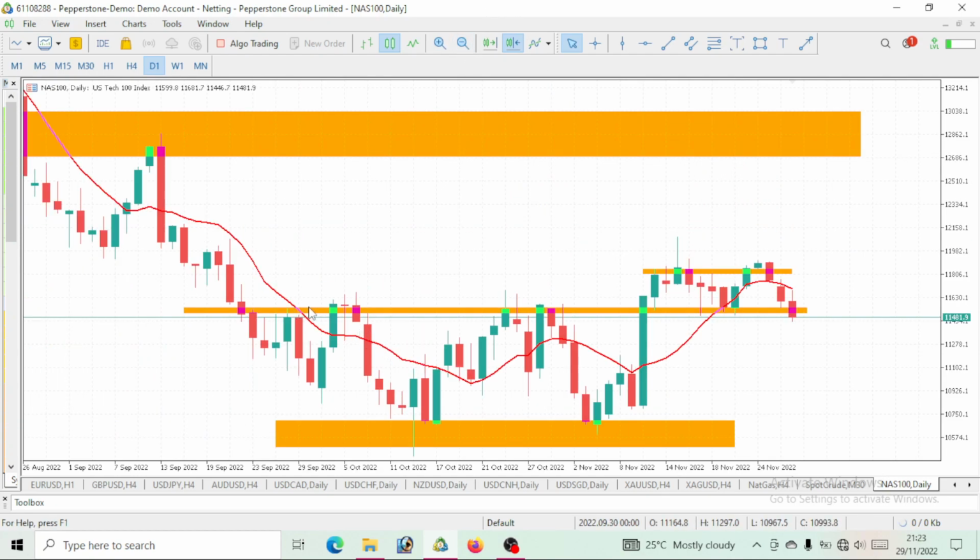This place was once our resistance level, especially on a 4 hour time frame. If you are following consistently, you would have known. You see that once price reacted to this level, it dropped. We saw price came to the same level again, reacted to it and dropped, came up again to this level and reacted to it. So this is one of the reasons why we highlighted this level and we take it as our resistance level.